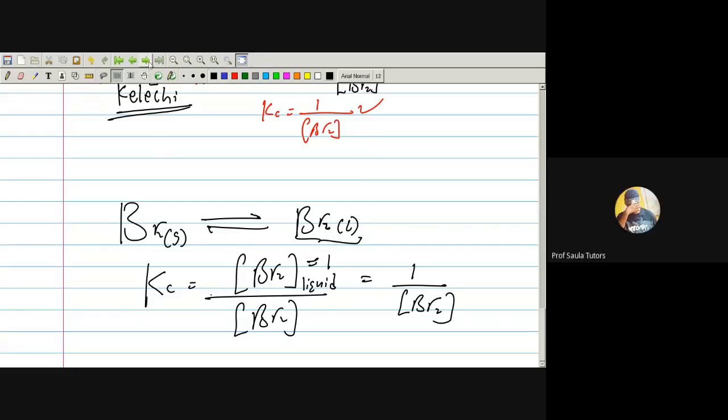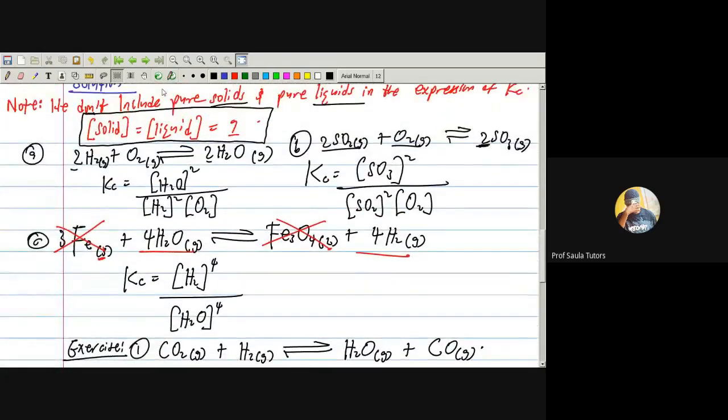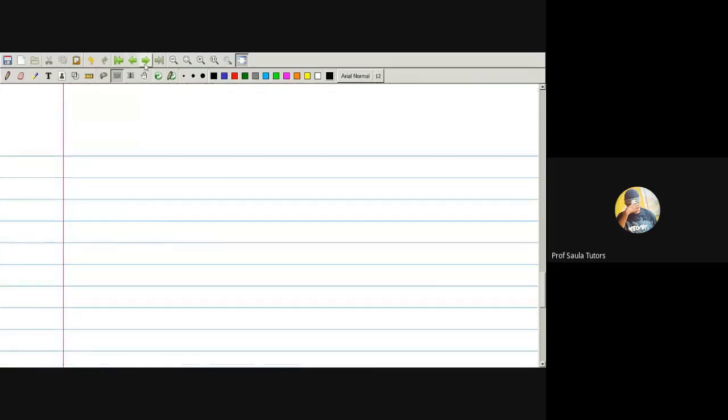Good. Thank you. Now let's look at the next page. Now we've learned how to write equilibrium constants. If you have practiced what is here, it is sufficient for you. Let's go. Next page. If you are not able to write fast, don't worry. After the class, the note will be sent across. So let's look at Le Chatelier's principle.